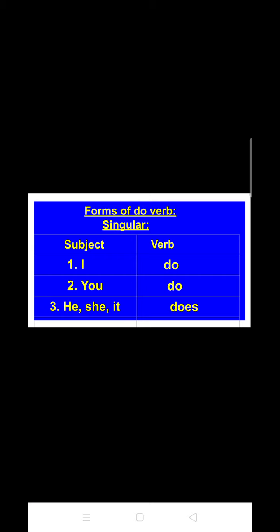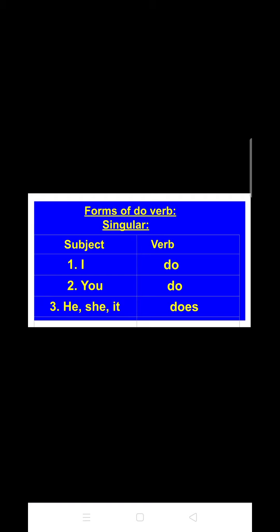The subject of singular form is I, with which we can use the verb do. Next one is you, with which you can use do. And the last one is he, she or it, with which you can use does.